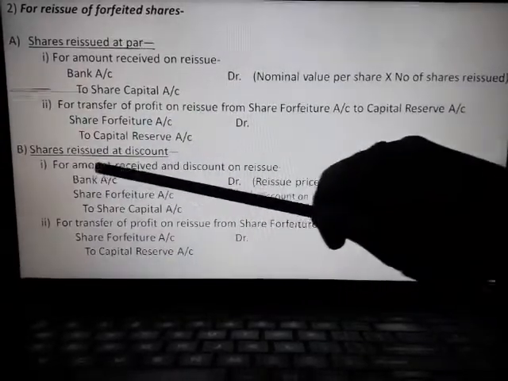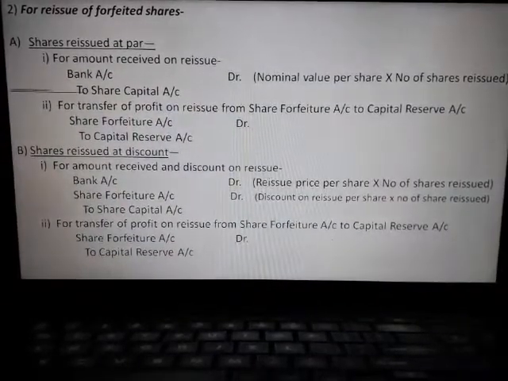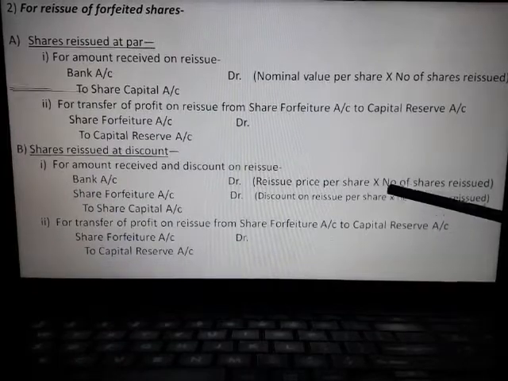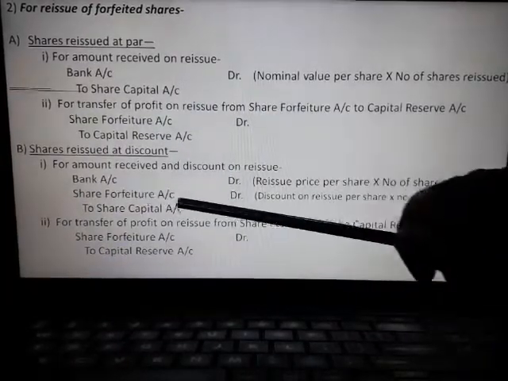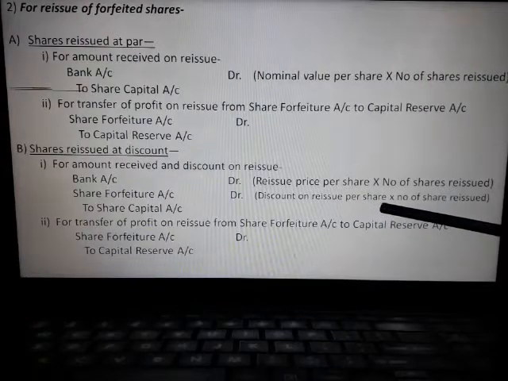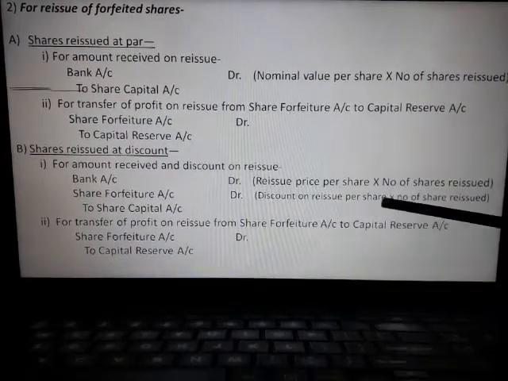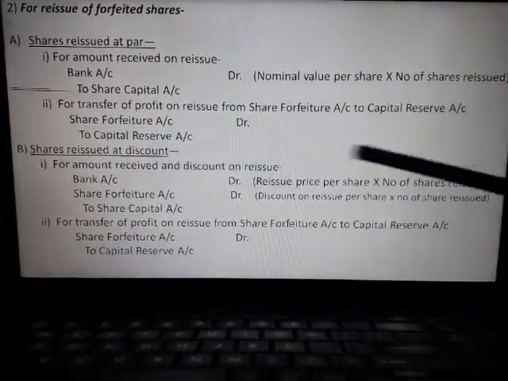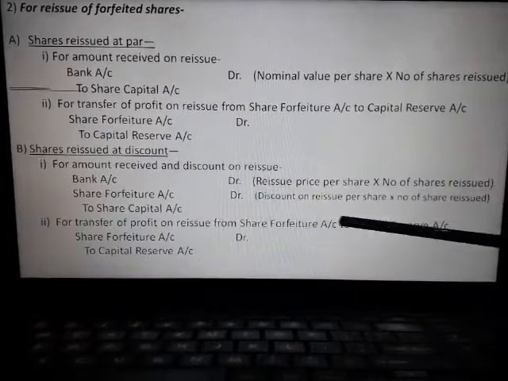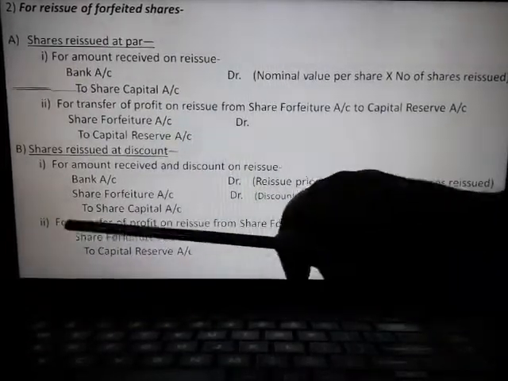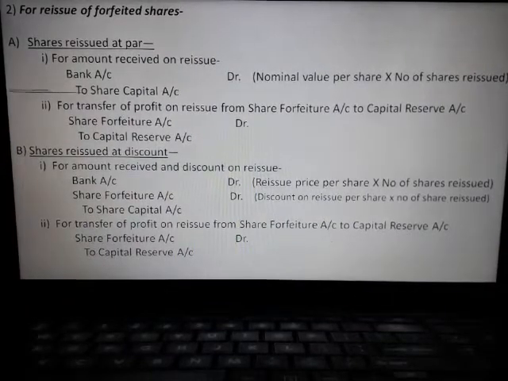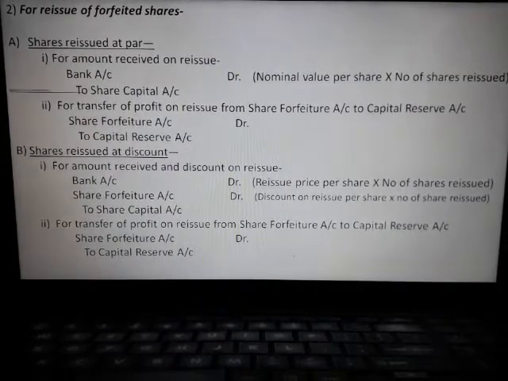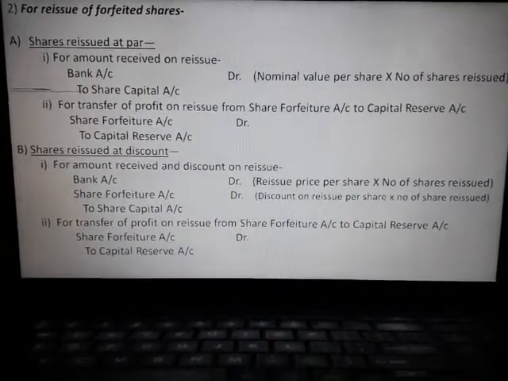Now if the shares are reissued at discount, then for the amount received and discount on reissue, bank account debit, reissue price per share into number of shares reissued. Share forfeiture account will be debited for the amount of discount on reissue, that should be calculated in this way: discount on reissue per share into number of shares reissued, to share capital account, number of shares reissued into nominal value per share. Here also we have to transfer the profit on reissue, if any, from the share forfeiture account to capital reserve account. The entry is share forfeiture account debit to capital reserve account.